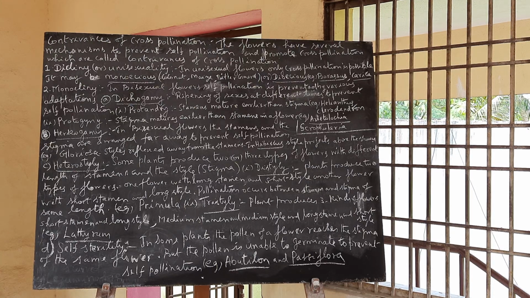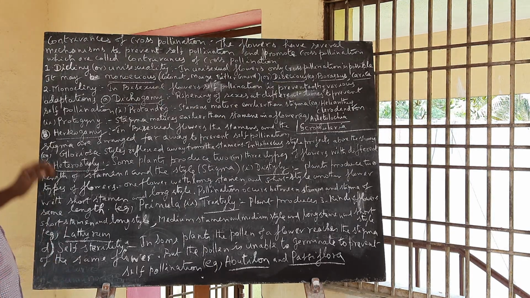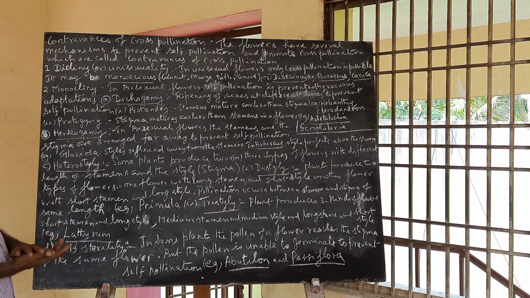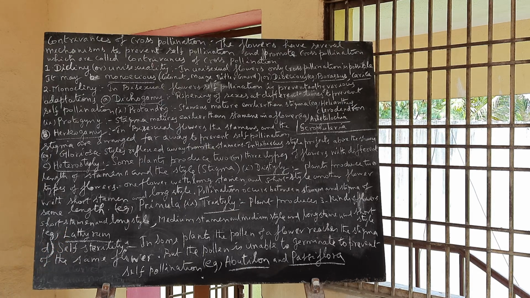Contrivances of cross-pollination. The flowers have several mechanisms to prevent self-pollination and promote cross-pollination. So what are the factors that ensure cross-pollination? First one, dicliny, unisexuality.